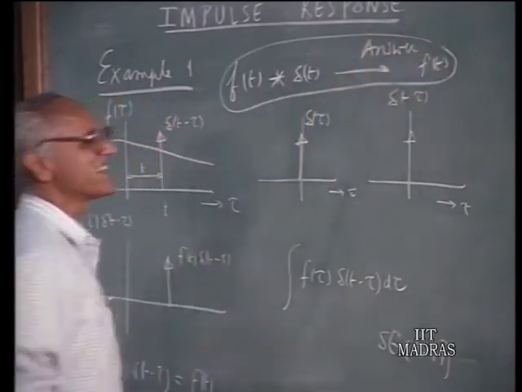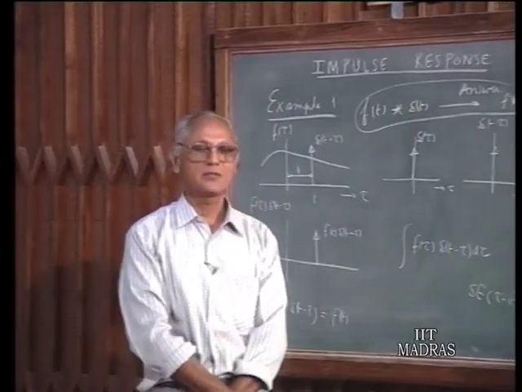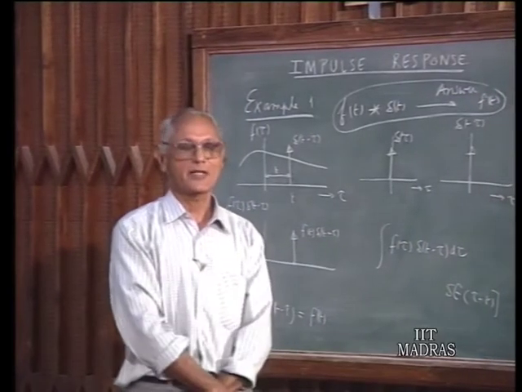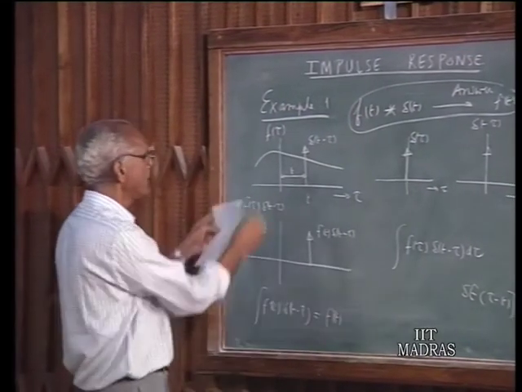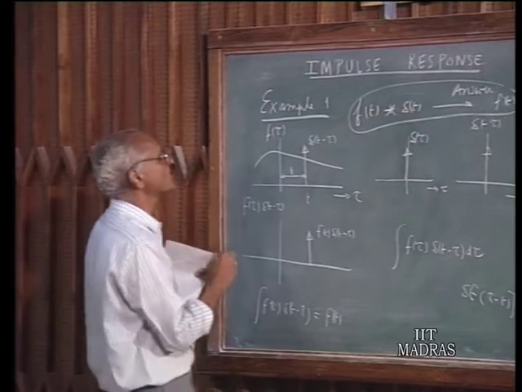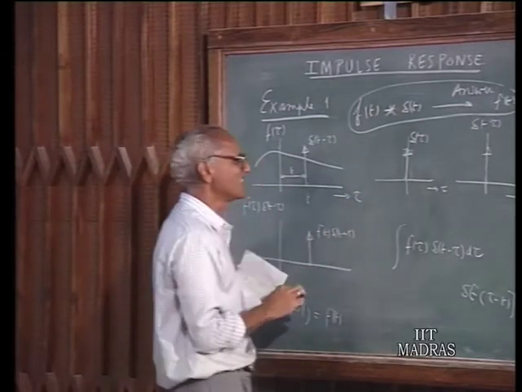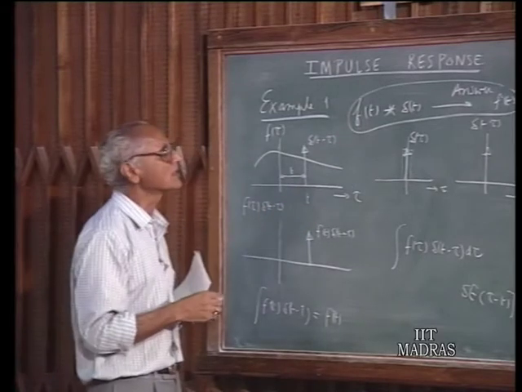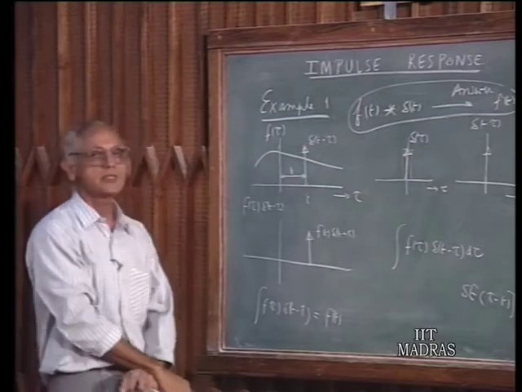This is a very interesting result, that the delta function when it is convolved with any time function yields the same time function identically without any change. Of course you may not have a delta in practice, but if you have a narrow slit instead of a delta function, and you do the same convolution, then you get an output which very closely resembles this f of t.